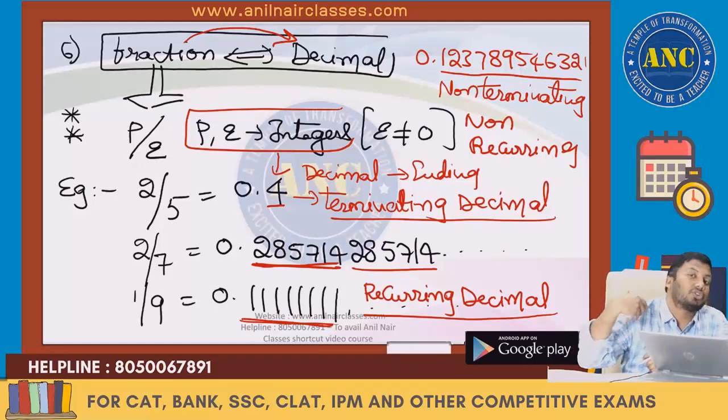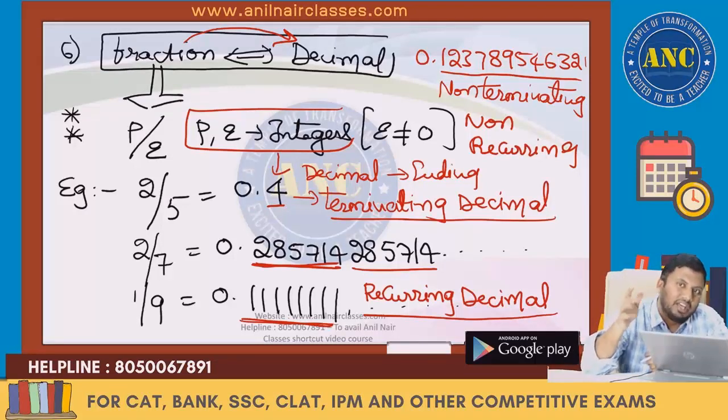Now a smart student might ask, sir, just by looking at a fraction, can I say that it is a terminating decimal? Or can I say that it is a recurring decimal? Or a non-terminating, non-recurring decimal? Yes, you can tell it. The next slide is extremely important. Make a note of the next slide.